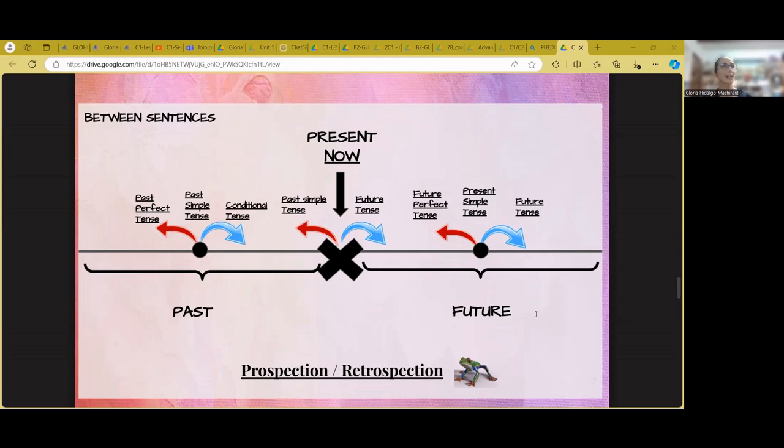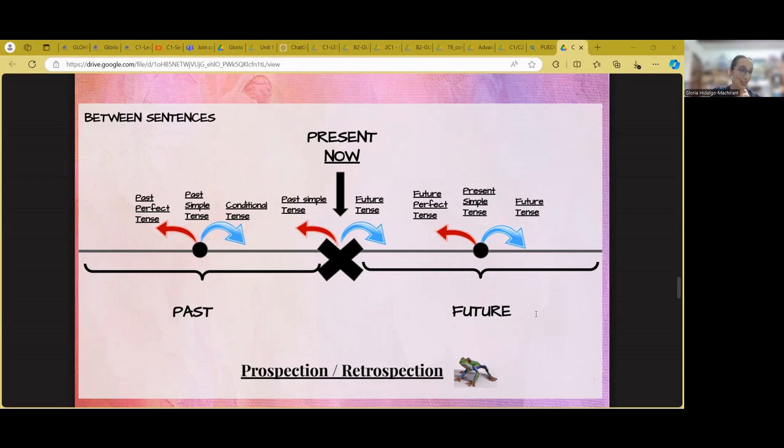I wish I had accepted the job. This means that in the past I didn't accept it, and now I am making a hypothesis as to what would have happened if I had accepted it. And the same happens with the third type conditionals. If I had met him before, I would have done it. So what happens with the third type conditionals? Since I go further back in the past, because I am hypothesizing about something past, the past simple is not valid anymore. I have to use a past perfect for the conditional.